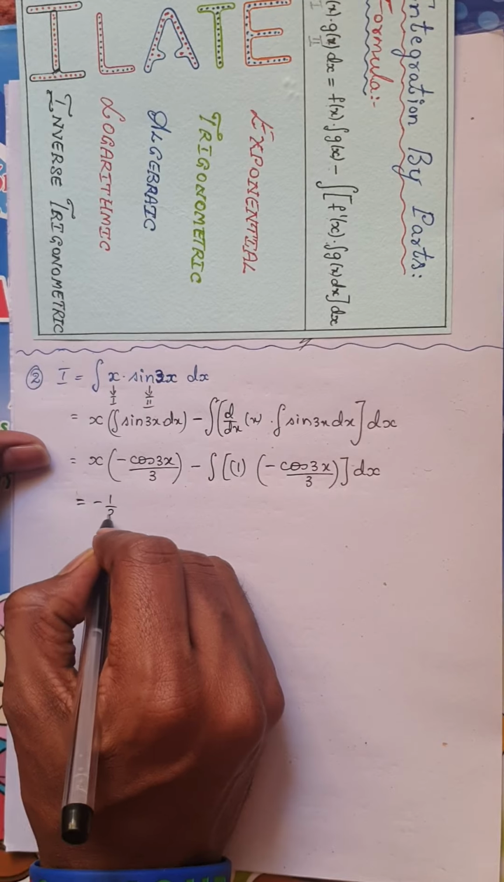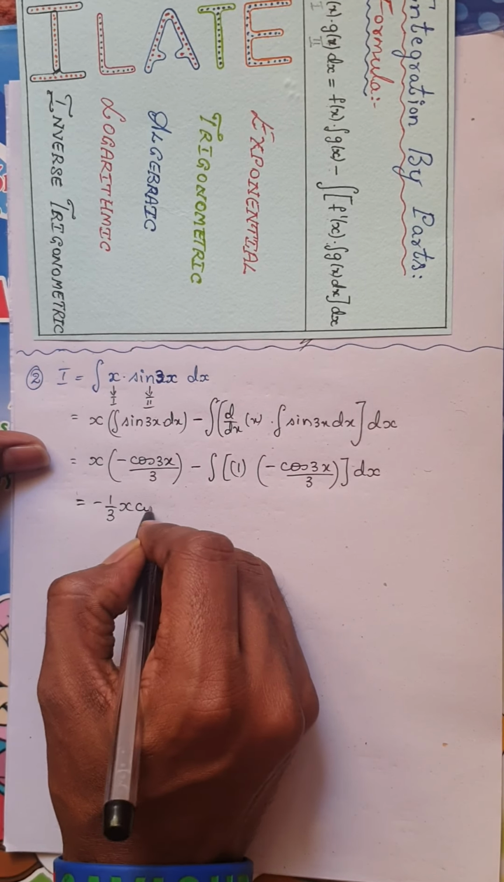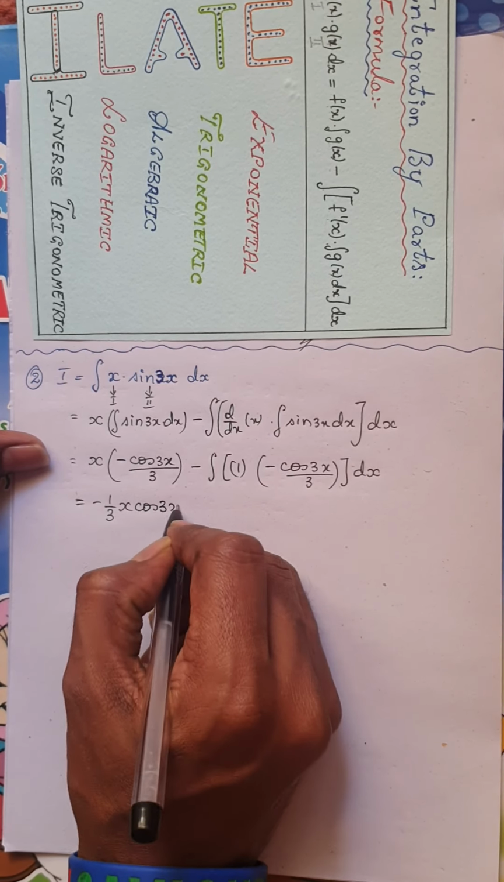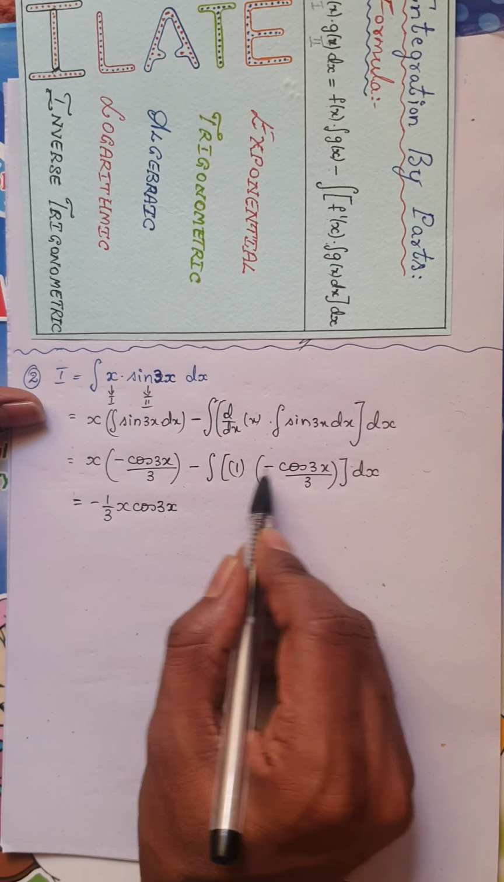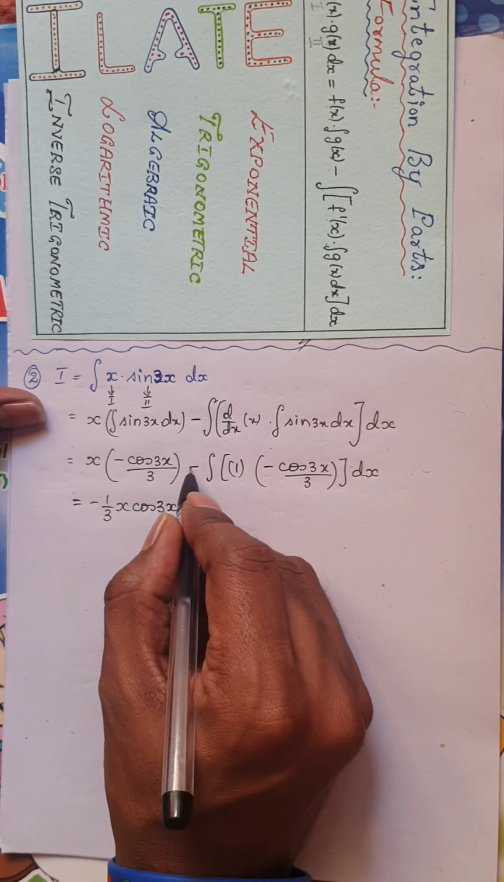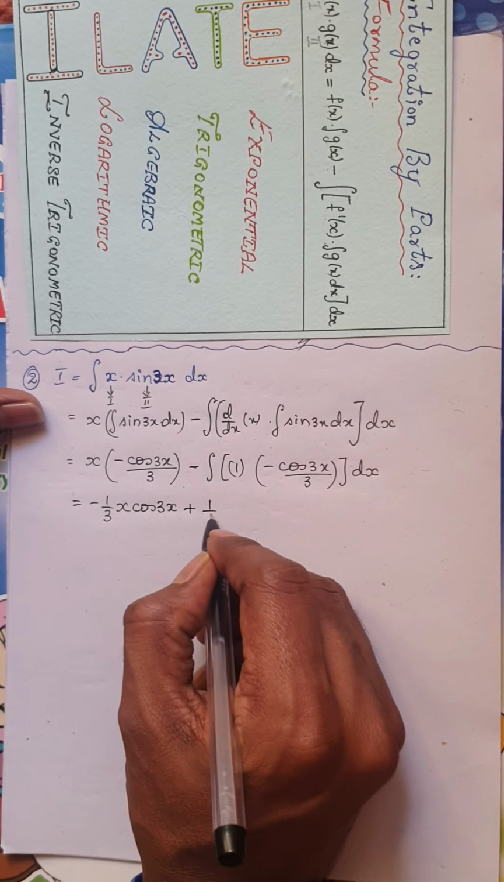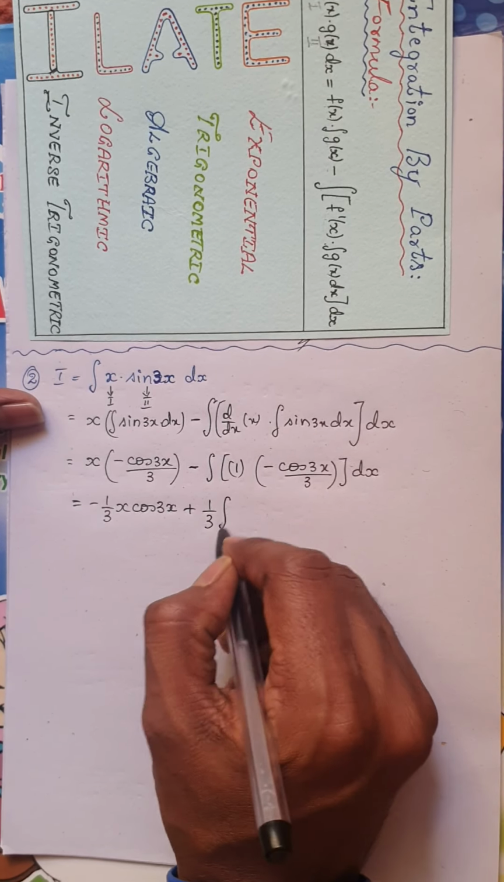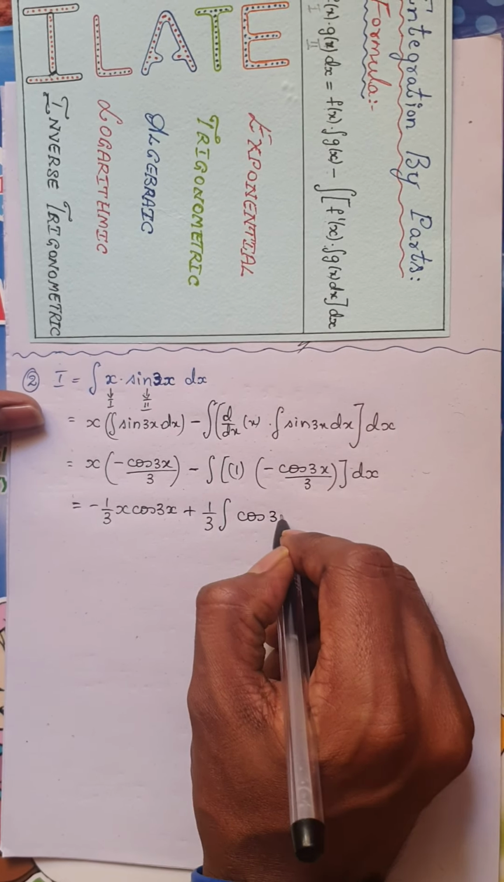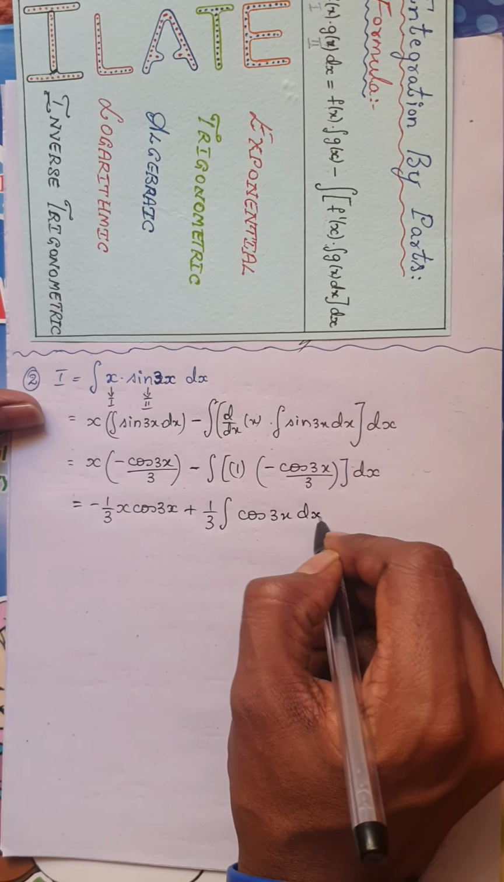And 1 by 3 is a constant, so it is 1 by 3 cos 3x. Again, now I have a minus here, I have minus as outside, so minus of minus becomes plus, and I will keep this 1 by 3 outside. Integral of, I am just left over with cos 3x dx.